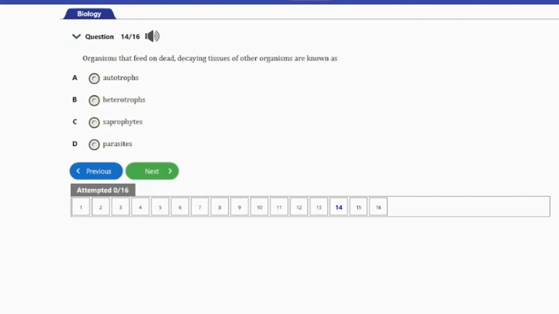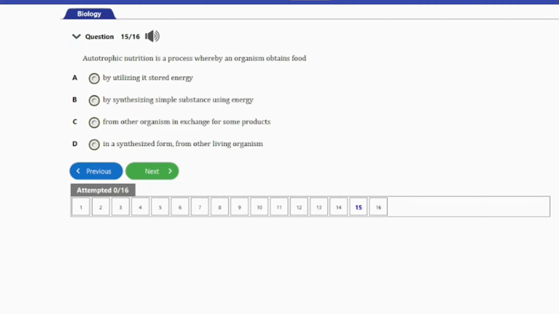That's question number 14 here. It says, organisms that feed on dead, decaying tissues of other organisms are known as A. Autotrophs, B. Heterotrophs, C. Saprophytes, and D. Parasites. So guys, the answer to this question is option C, and that's saprophytes. So let's go ahead and consider the next question, guys. So that's question number 15 here.